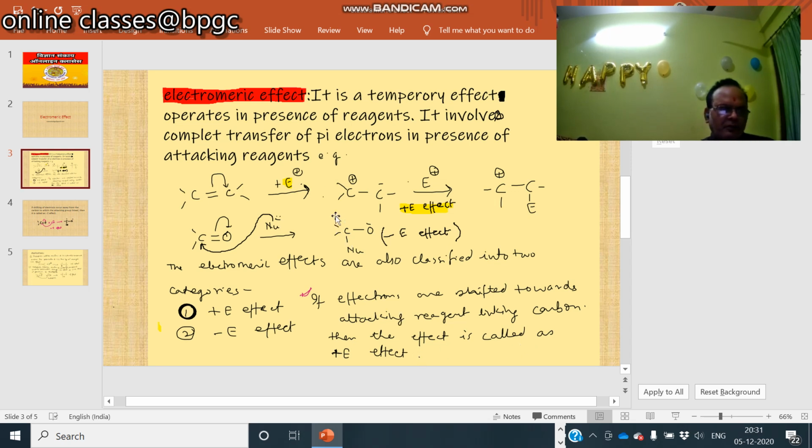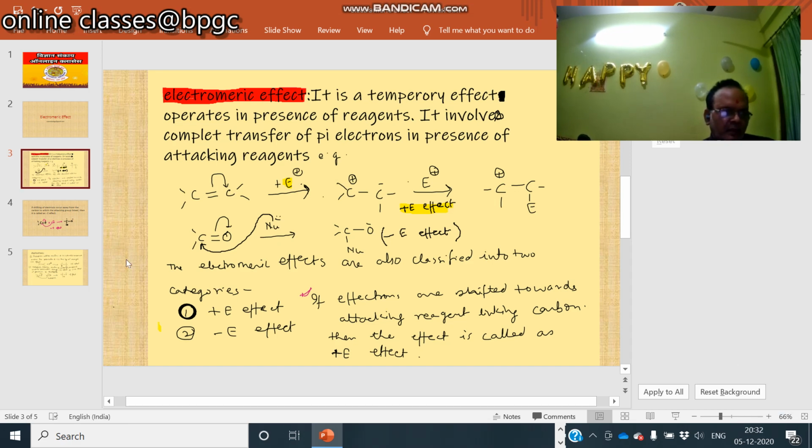For example, when the electrophile attacks on carbon-carbon double bond, the electrons are shifted to the carbon to which electrophile is linked. This is the plus E effect. The electrophilic addition of carbon-carbon double bond occurs through plus E effects.